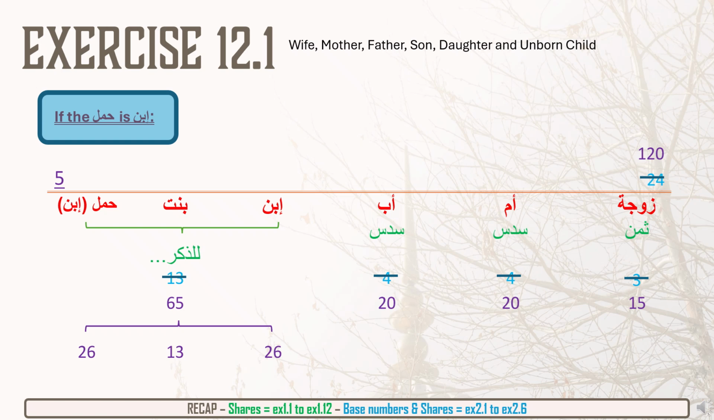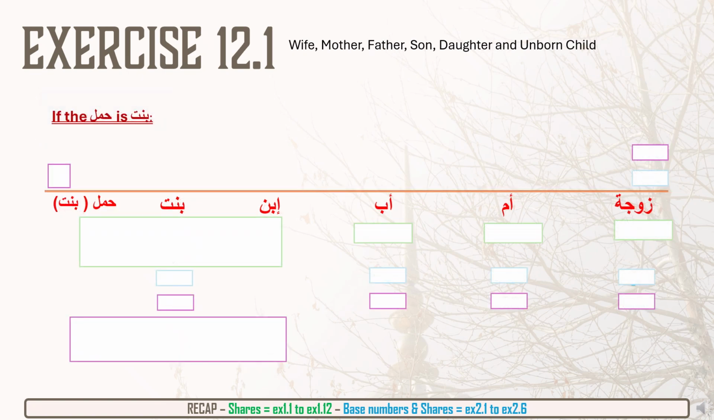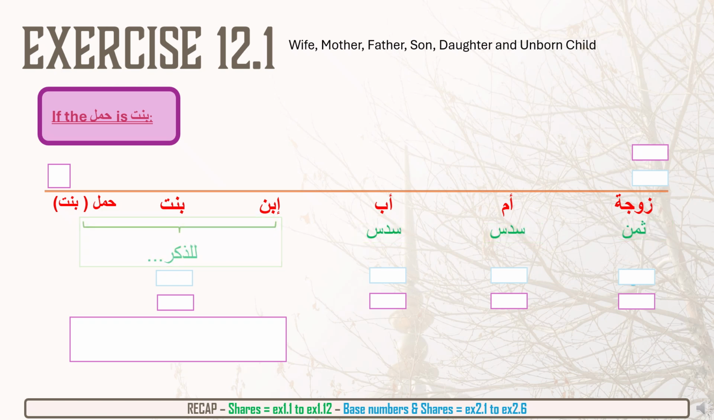Now we're going to pause it here and we're going to do the exact same thing if the child was a girl. So if the Haml is a bint, then we can do the exact same things. Well, the wife will get a thumun, the mother will get sudus, the father will get sudus, and the children will get lidhakar. The base number will still be 24. The thumun of 24 is 3 for the wife. The mother will get 4, the father will get 4, and the children will get lidhakar, which is the asaba amount of 13.